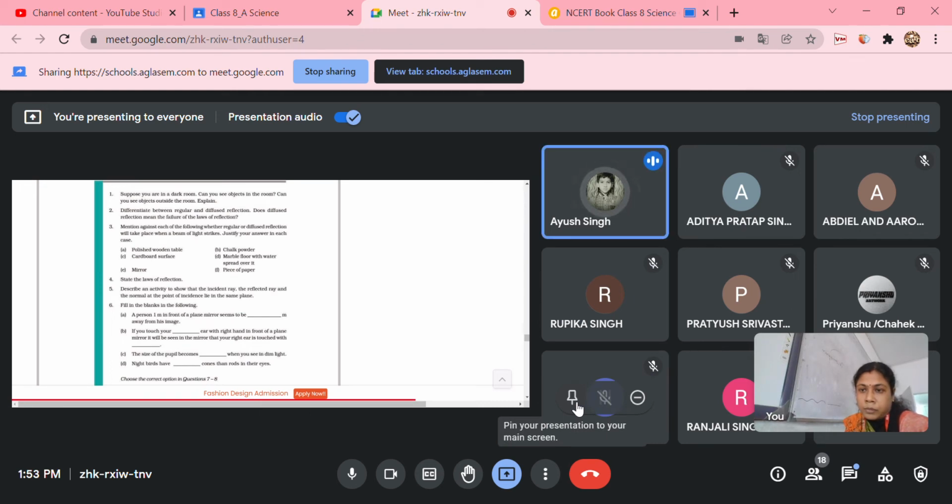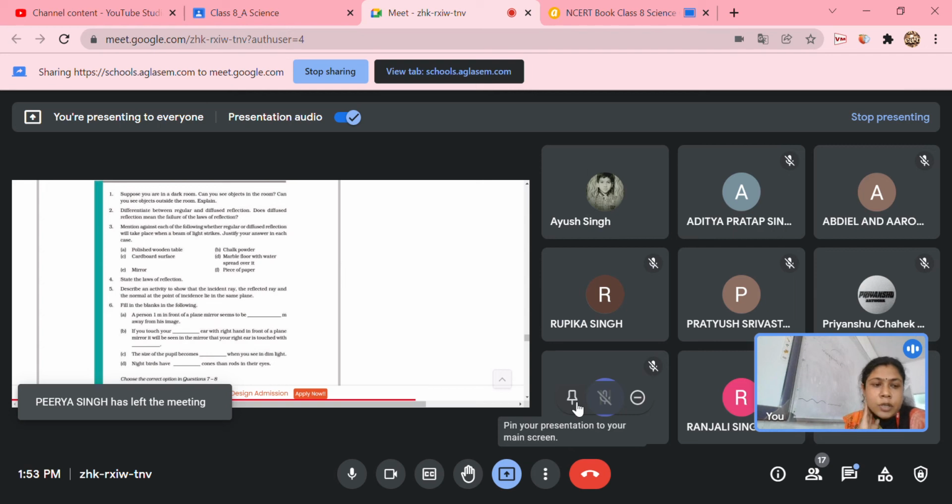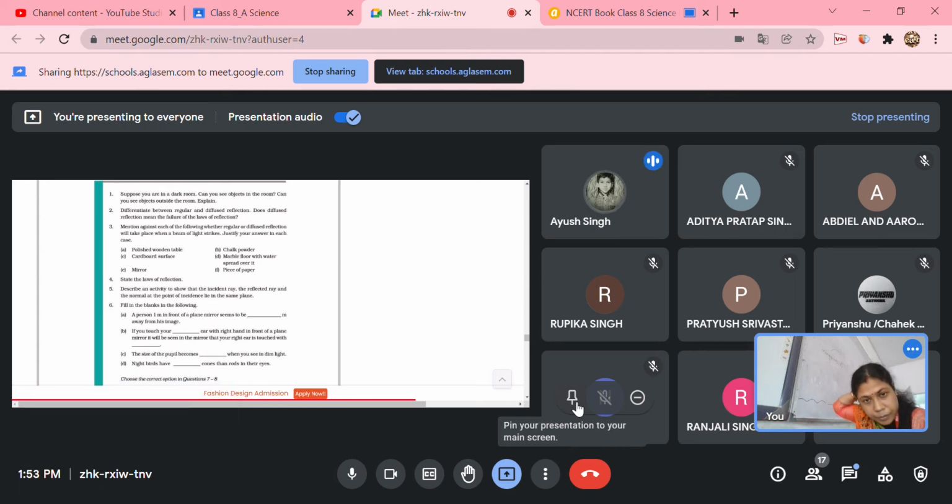Mention against each of the following whether regular or diffuse reflection is obeying or disobeying the law of reflection. Ma'am, it obeys. It is obeying. Laws of reflection will always be obeyed, whether the light is incident on a plane surface or on a curved surface.